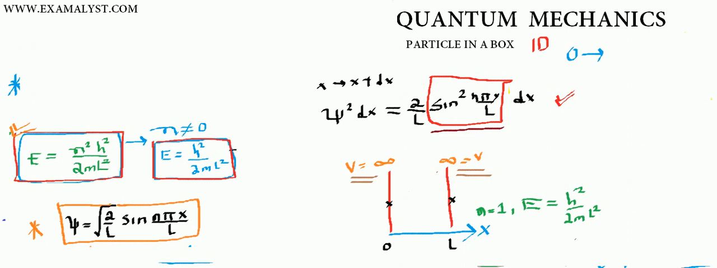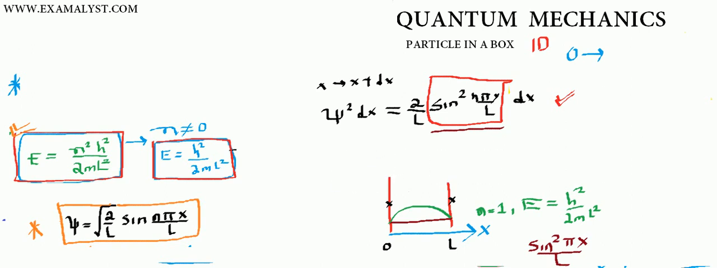So for n equals 1, you need to draw the graph of what? You need to draw the graph of sin squared, where n is 1, so you'll have sin squared (πx/L). Agreed? So what is the value of sin squared? If you say this is your n equals 1, then the probability is like this. This is the graph for n equals 1. Agreed?